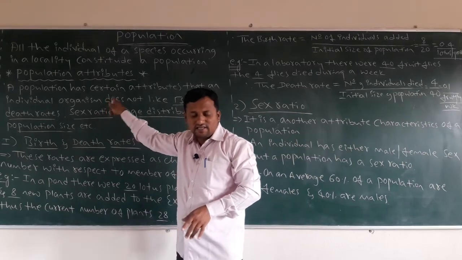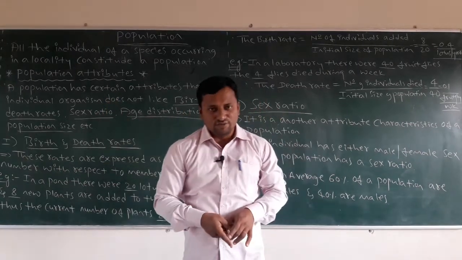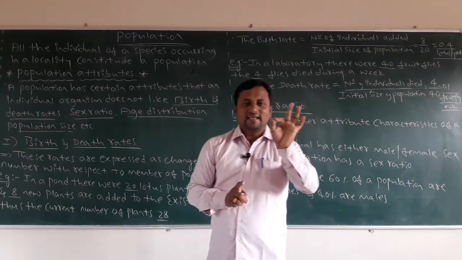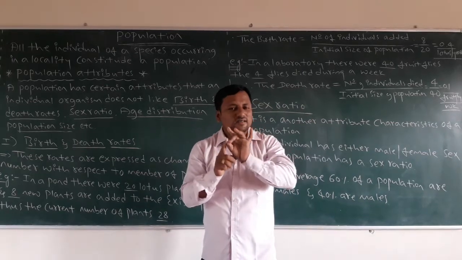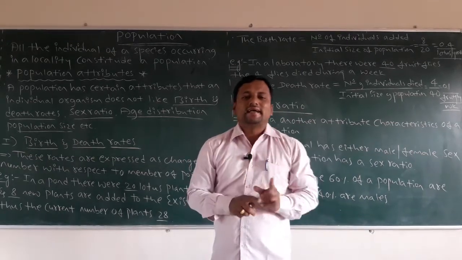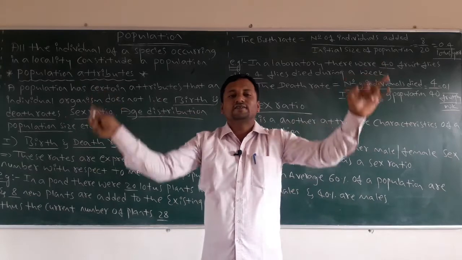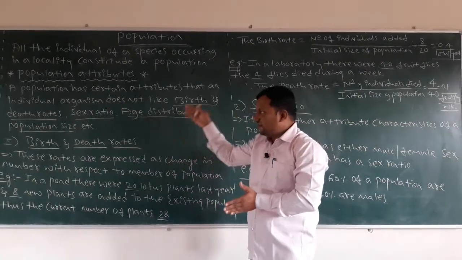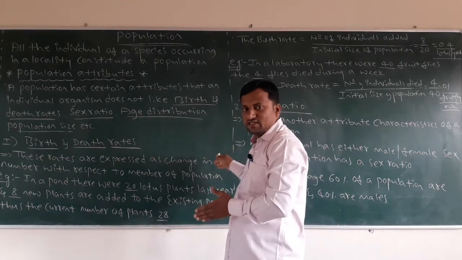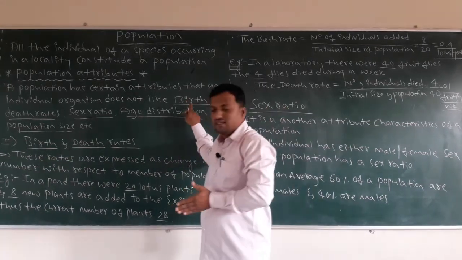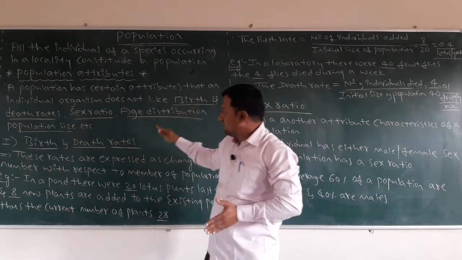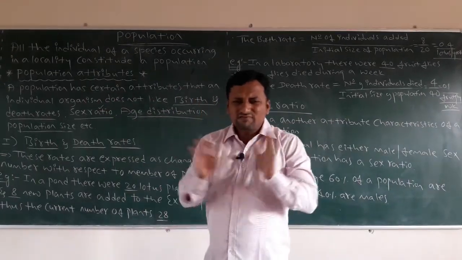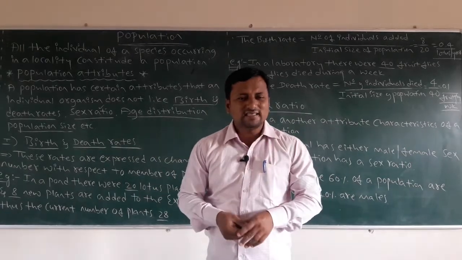So the main important attributes of populations are: first, birth and death rates; second, sex ratio; third, age distribution; and next, size of a population. We will discuss all these attributes in later classes. Today we discuss birth and death rates, and sex ratio. It is a very simple, general concept.